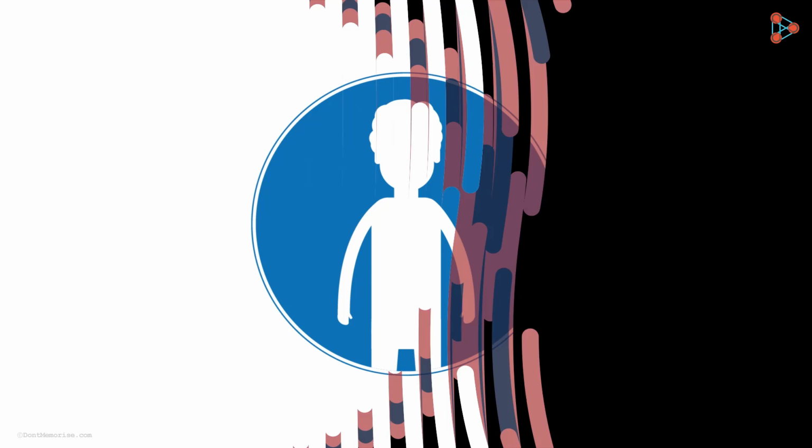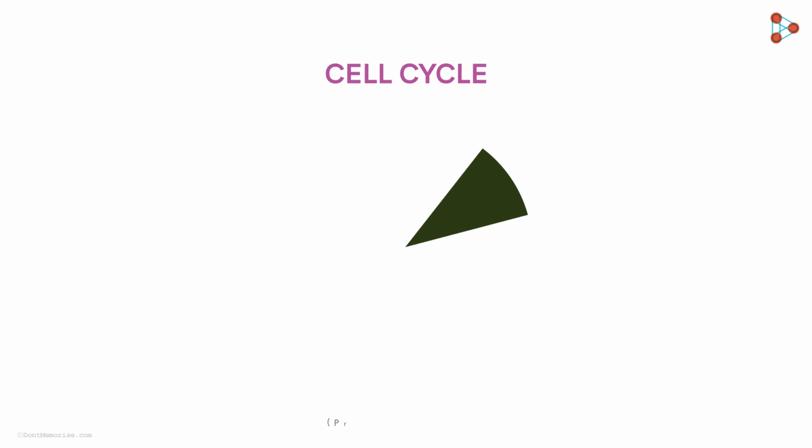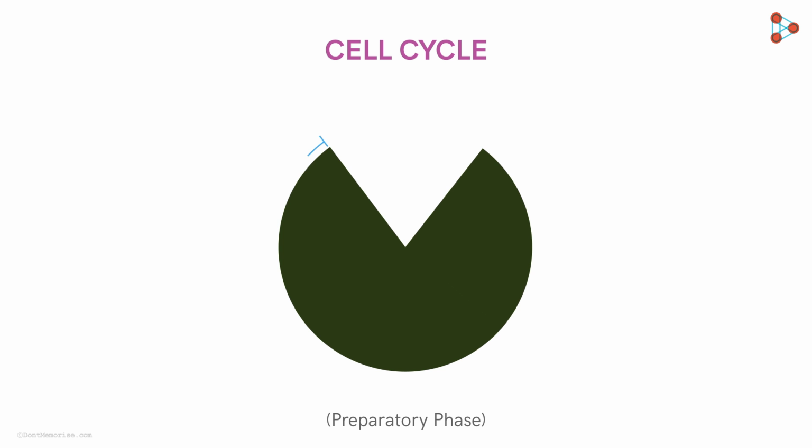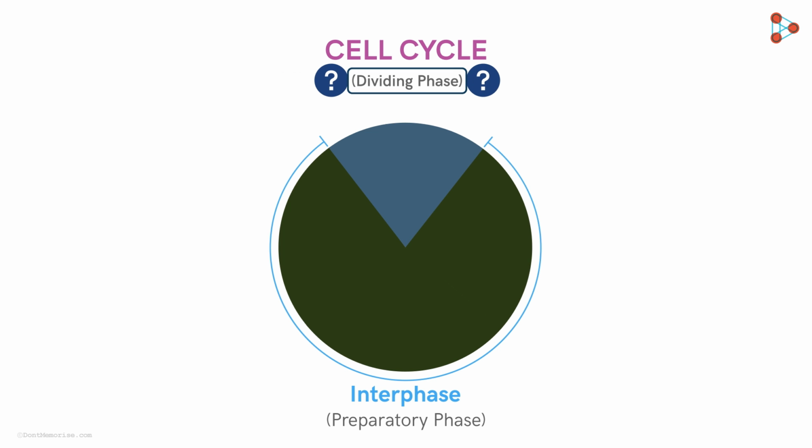Every process of our body is designed intricately. We've seen many twists and turns in the journey of the cell cycle. We started the journey from the preparatory phase, that is the interphase, to finally reach our destination, that is the dividing phase. Can you tell me the name of the dividing phase? That's right. The dividing phase of the cell cycle that we have seen is called mitosis.